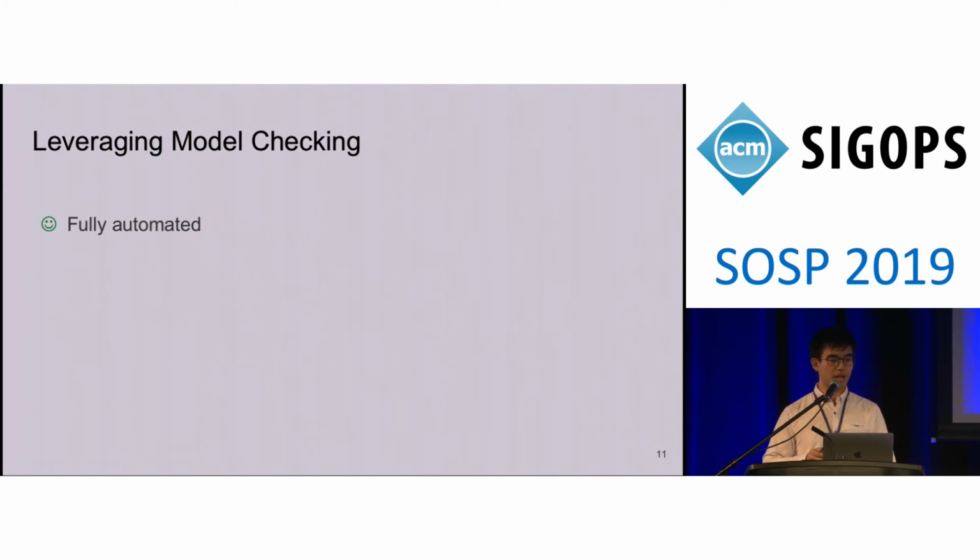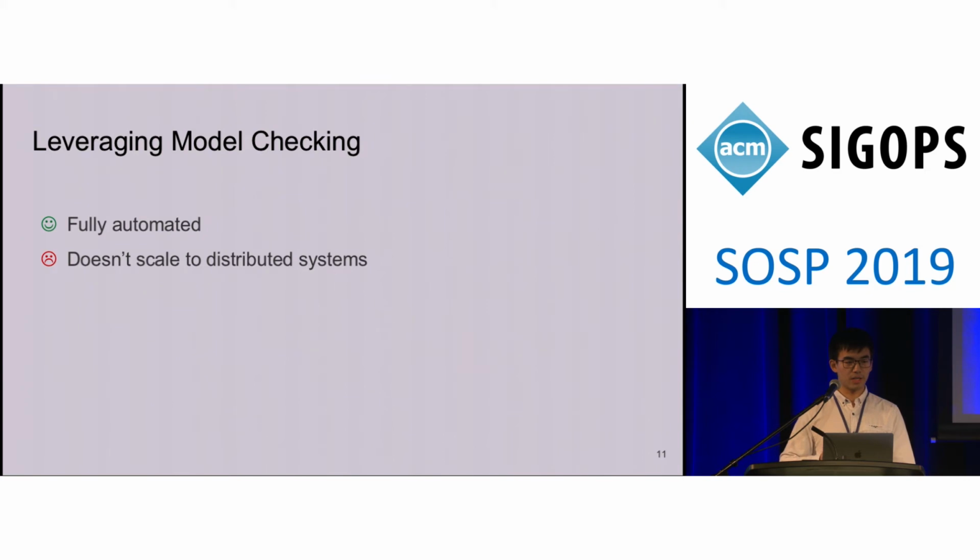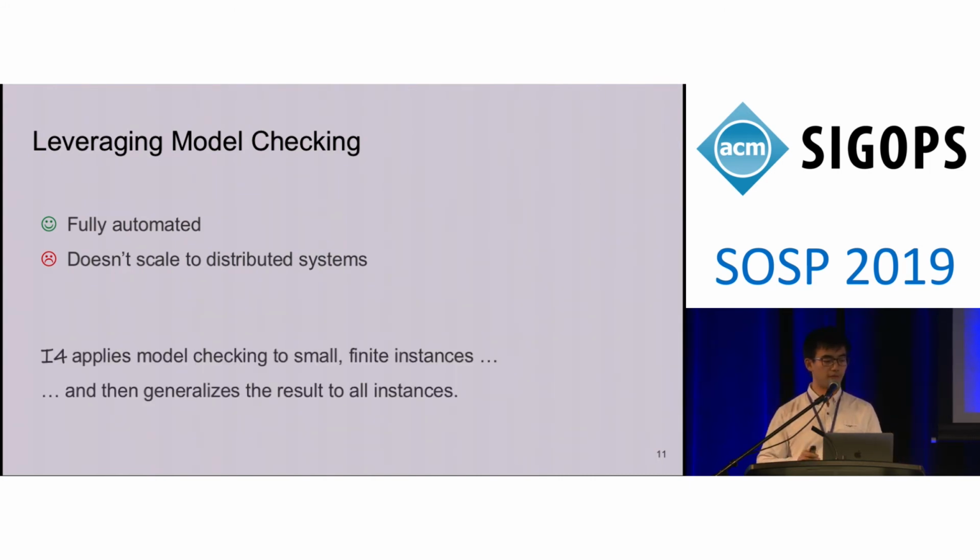Traditionally, model checking was considered incompatible with distributed systems because it doesn't scale to any number of nodes. However, it fits our purpose perfectly. We don't require it to check a huge protocol with a potentially infinite state space. We only require it to find the inductive invariant for a small finite instance. And then we can use that result to infer a generalized inductive invariant for all instances.